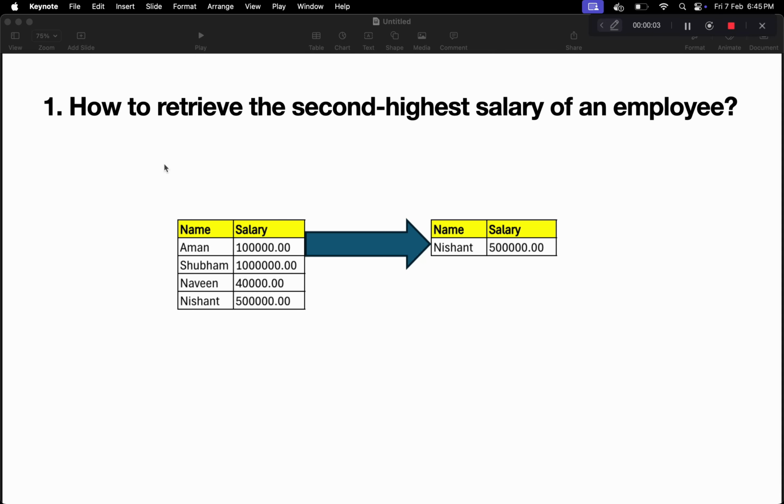So our first question is how to retrieve the second highest salary of an employee. In this question, we have a data set with name and salary of employees. From this data set, we have to find out the second highest salary. If you look into this data set, the first highest salary is Shubham's salary, which is 10 lakh, whereas the second highest salary is Nishant's salary, which is 5 lakh. Because Nishant's salary is second highest, that is why it is in our output. Now let's jump into SQL and see how we can solve this question practically.